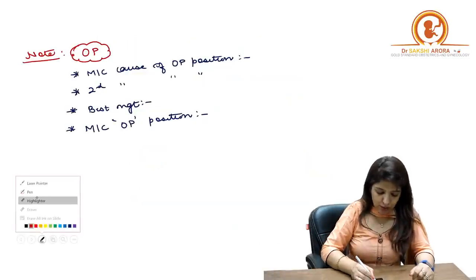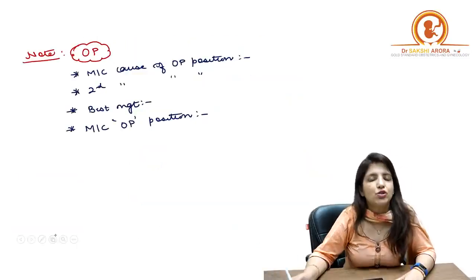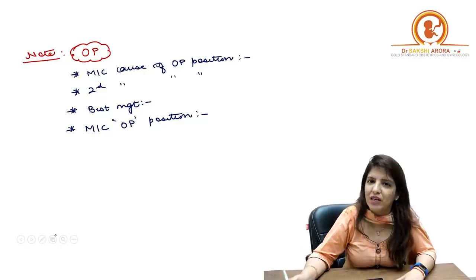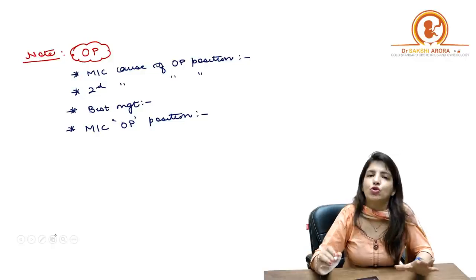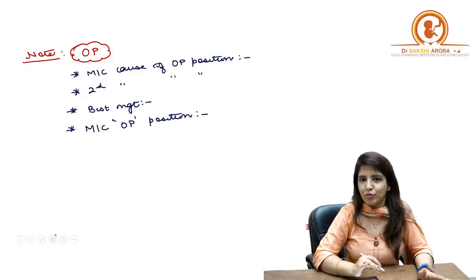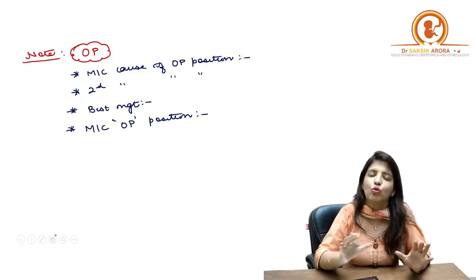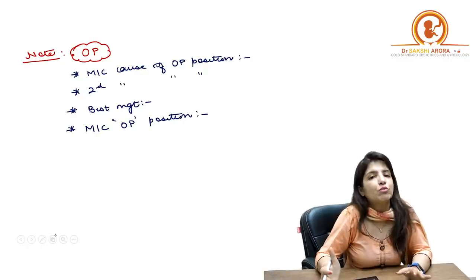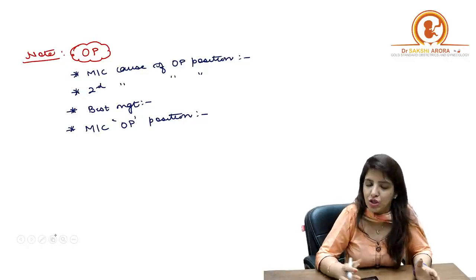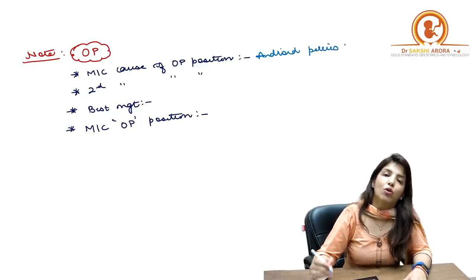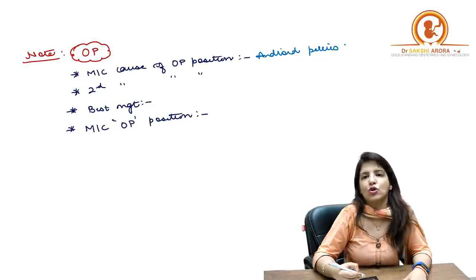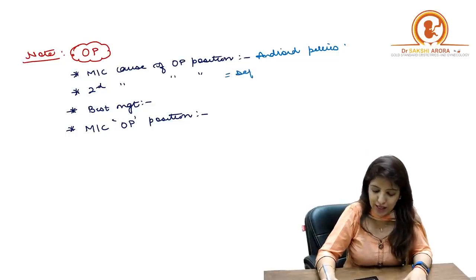Just one or two other single liners which I want you to quickly revise with me in case of occipito-posterior position. If they ask you what is the most common cause of occipito-posterior position, they are not asking you the pelvis, but overall what is the most common cause, then also your answer is android pelvis. If they ask you what is the second most common cause of occipito-posterior position, then it is deflexed head.